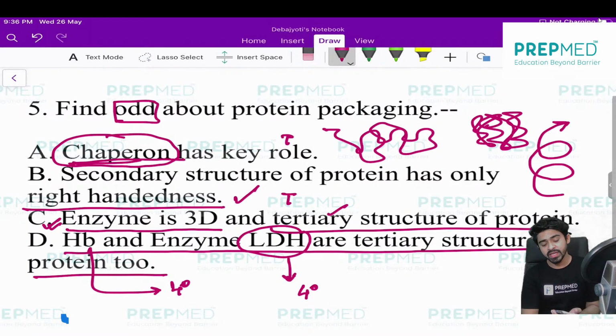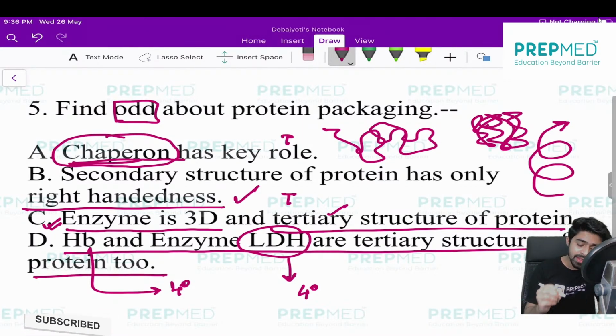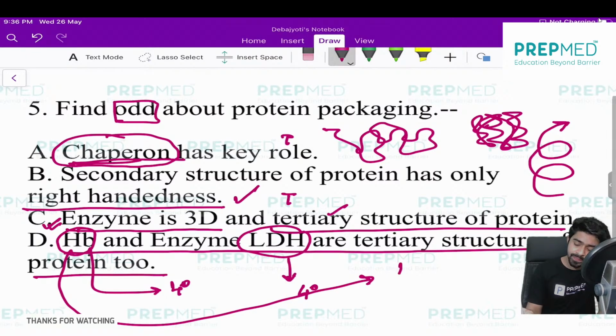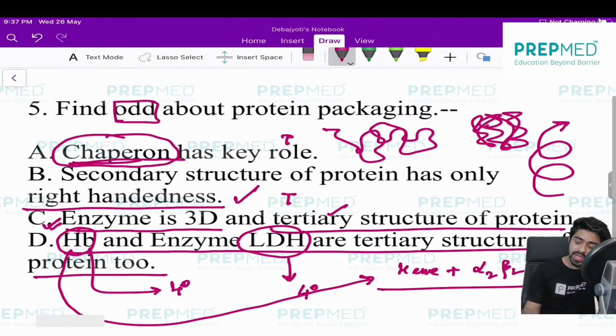Now let me explain why hemoglobin and LDH are quaternary. It's very easy. If you remember, the structure of hemoglobin consists of heme plus globin, and there are 4 globin chains, two alpha chains and two beta chains. Whenever you are finding multiple peptide chains in a structure, be sure it would be a quaternary structure.